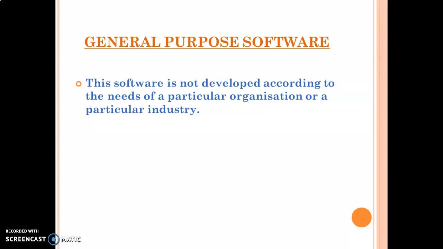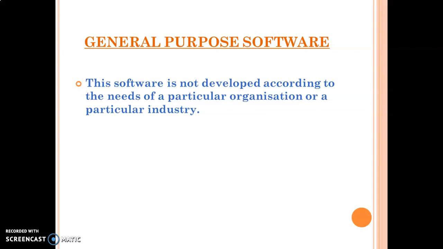So general purpose software is not developed for the need of a particular organization or industry. In particular organizations, in MNCs and particular industries, they use customized software. That means that particular software is only meant for them.